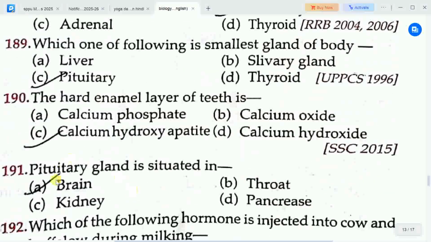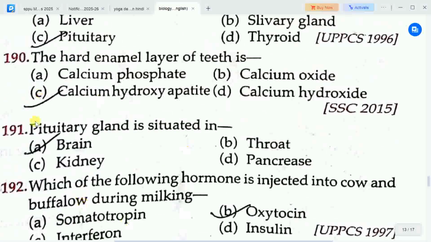Next question is, pituitary gland is situated in? Options are A. brain, B. throat, C. kidney, D. pancreas. Correct answer is option A, brain. Pituitary gland is situated in brain.